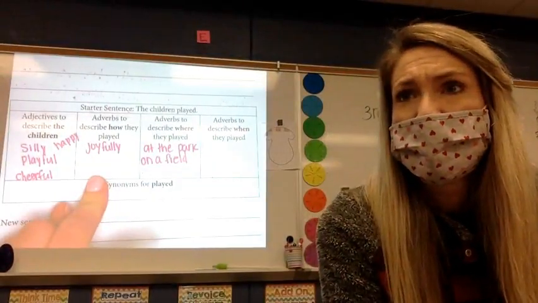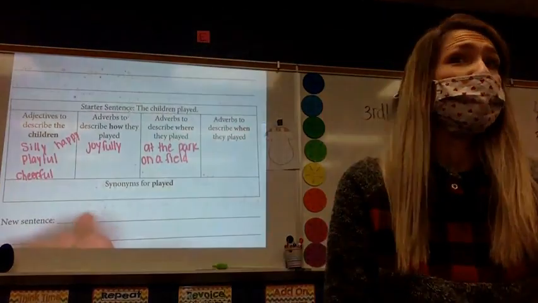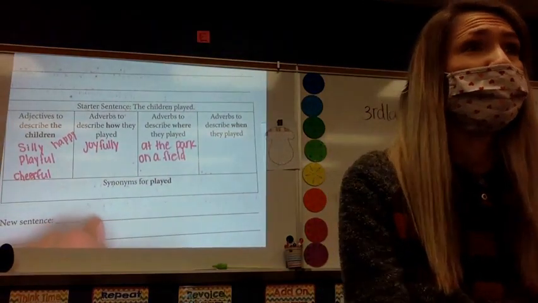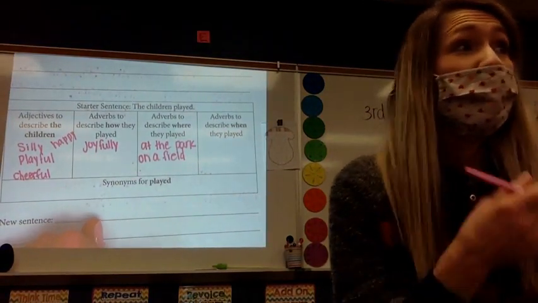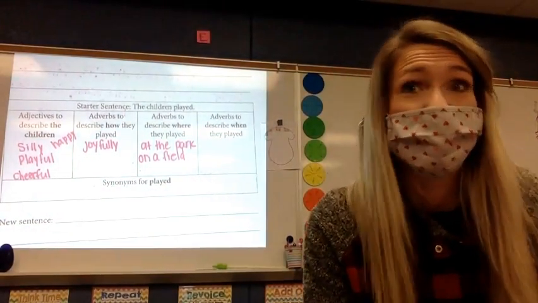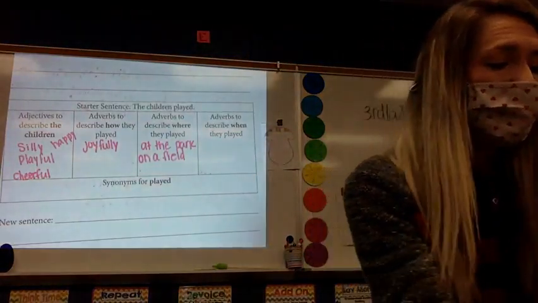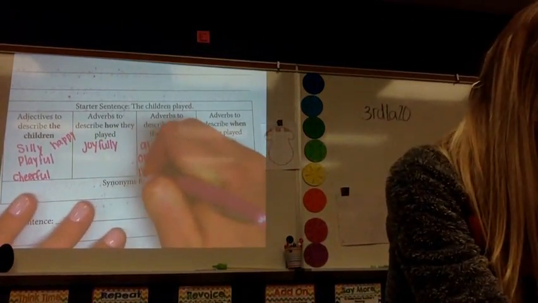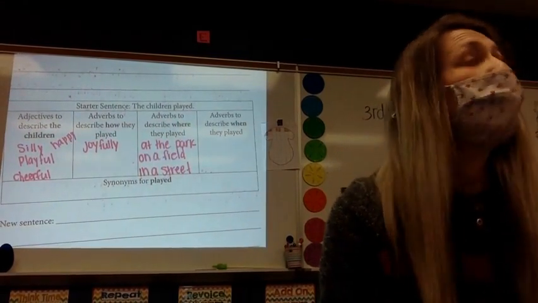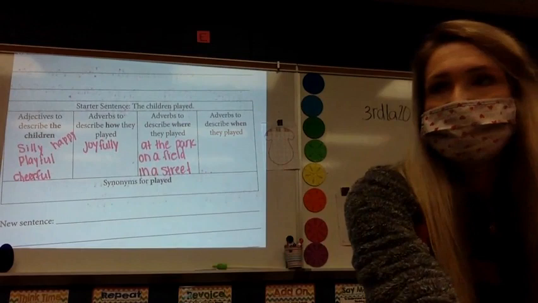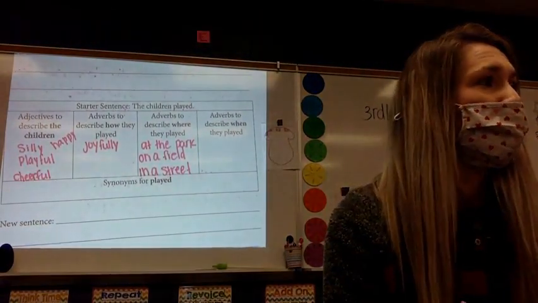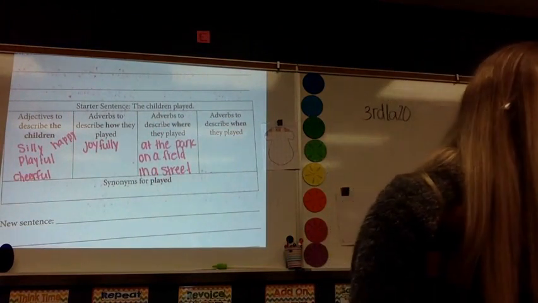Joey. Carefully. Well, maybe. I would kind of go opposite of carefully. I would say they're playing what? Kaylin? I'm with Aiden. I would say if you're playing in a street, you're dangerously playing in a street. So, depending on where you're at, you could be doing it. Beautiful. Now we need to move on. Make sure you have a few written down. And we are going to move on to adverbs that describe when these children played.